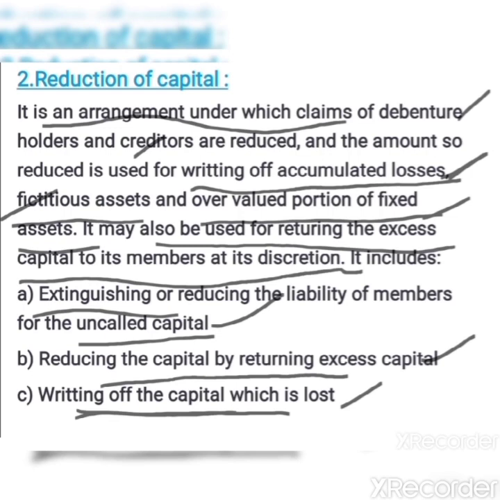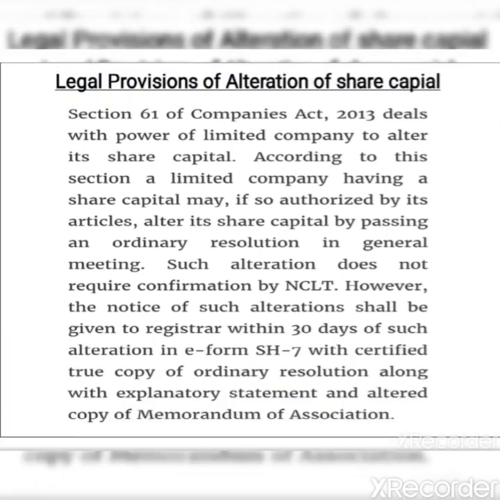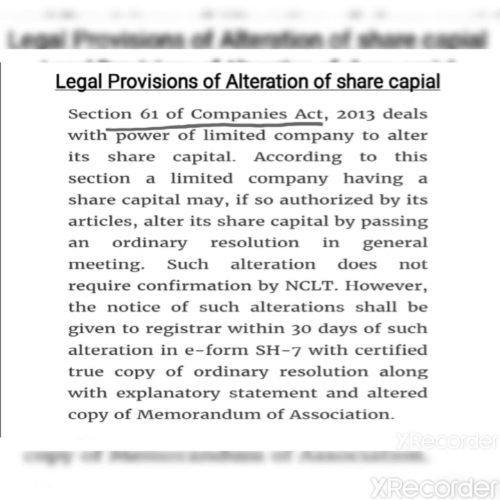Now let's see the legal provisions for the internal reconstruction. Now let's see the legal provisions of alteration of share capital. Section 61 of the Companies Act of 2013 deals with the power of a limited company to alter its share capital. According to this section, a limited company having a share capital, if authorized by its articles, meaning articles of association, can alter its share capital by passing an ordinary resolution in general meeting. It does not require any special resolution. Just an ordinary resolution will be enough for altering the share capital.